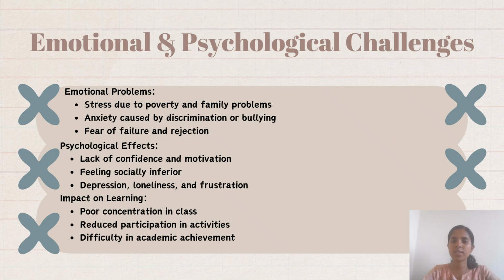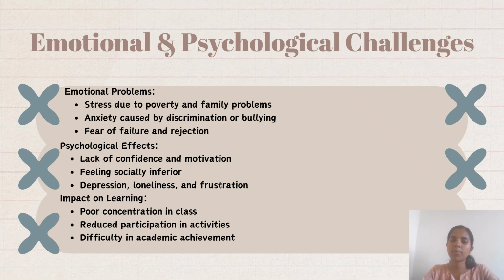So, emotional and psychological challenges: emotional problems and psychological effects. What are the different emotional problems? Different emotional problems include stress due to poverty and family problems. The students may feel stress because of the poverty and family problems. Even if they are interested to study or continue their education, they won't be able to because of this stress. And next one is anxiety.